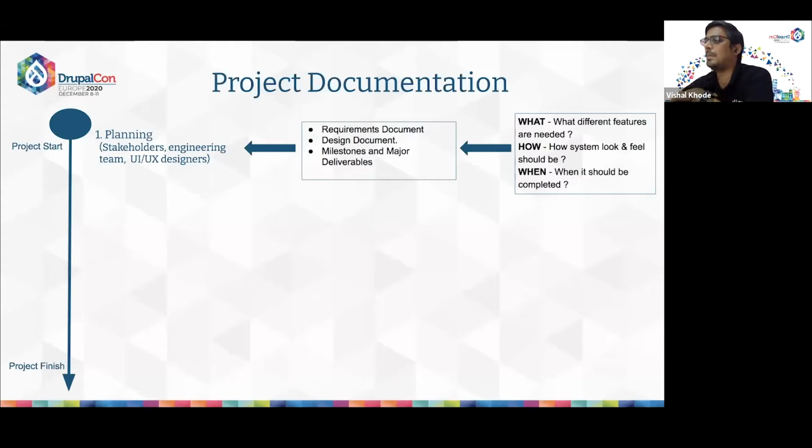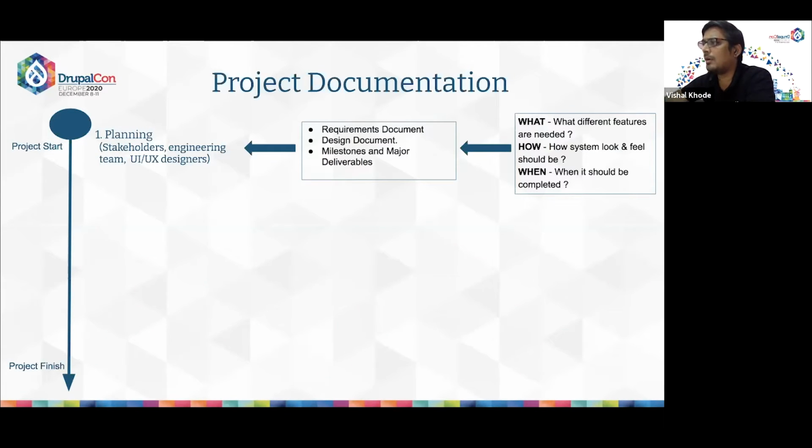During the planning phase, the engineering team and stakeholders, maybe from the client team and the company, should discuss the requirements thoroughly, identify the different basic features that are needed, and those features should be added in detail in the requirements document. And how the application should look and feel, the design team should capture and add these design requirements in the design document.